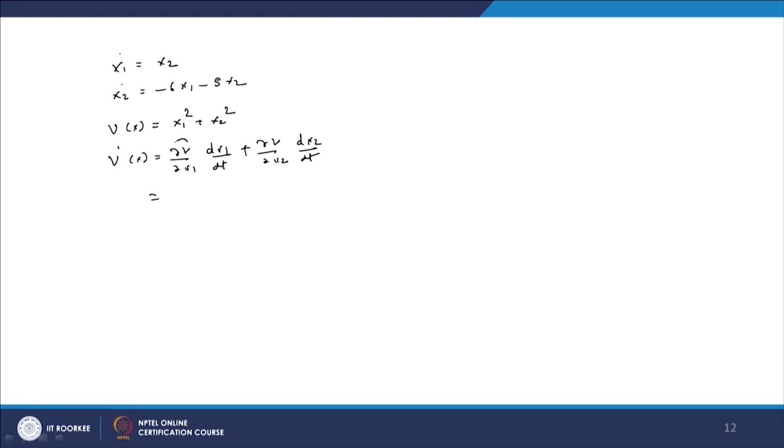Same here, del v by del x1 is here, and del v by del x2 is here. So after solving it, you will get 2x1 multiplied by x1 dot, that is x2, plus 2x2 multiplied by x2 dot, that is minus 6x1 minus 5x2.